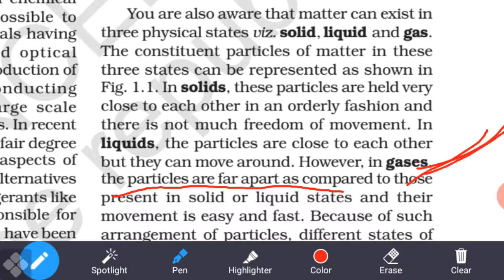Also we consider that gases are highly compressible, understand. So in this way we know about matter present in solid, liquid and gas.